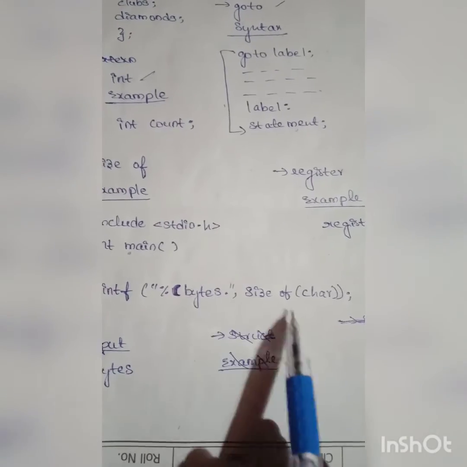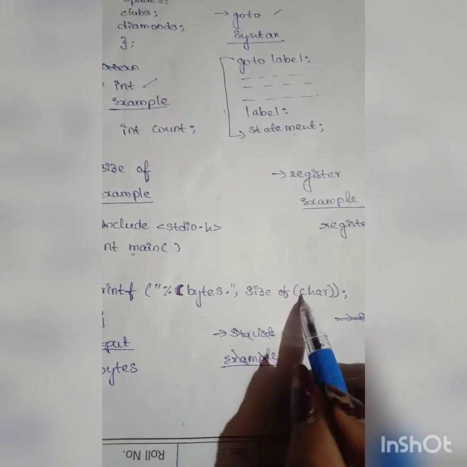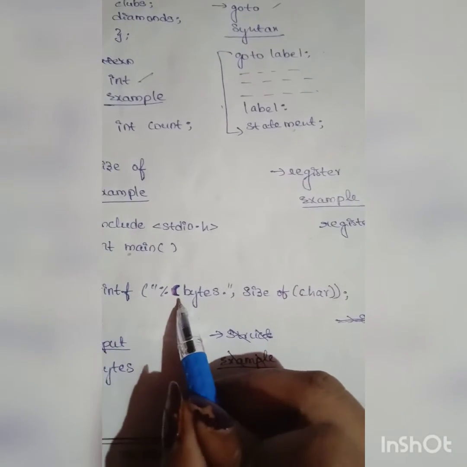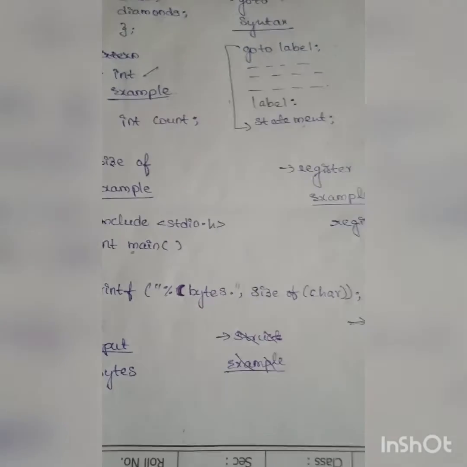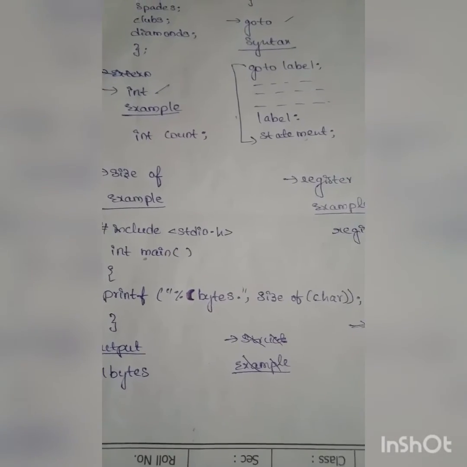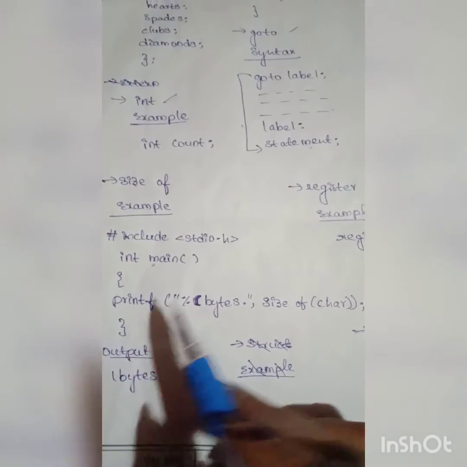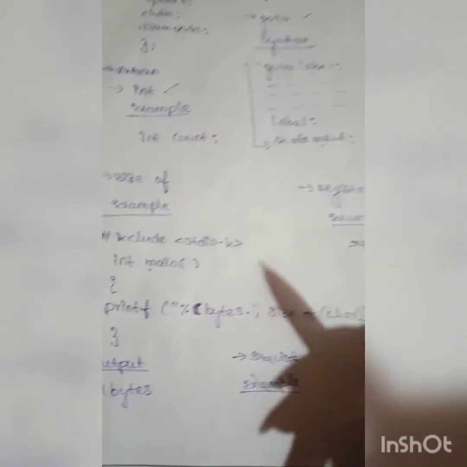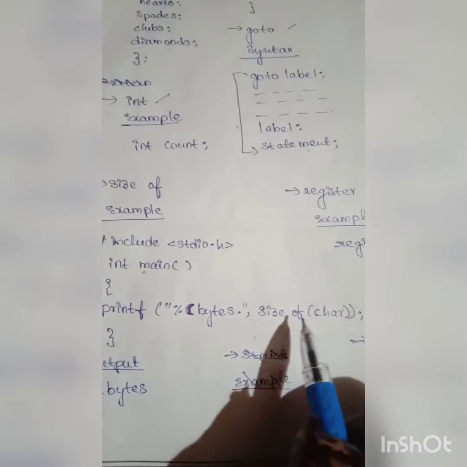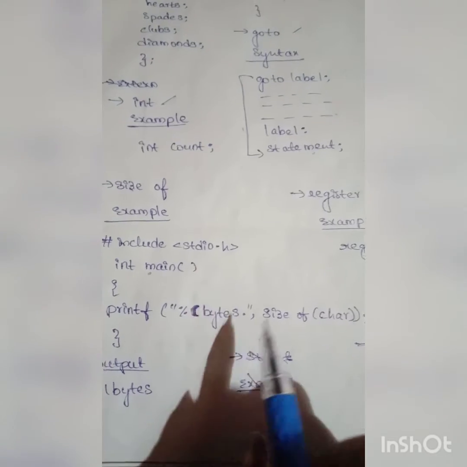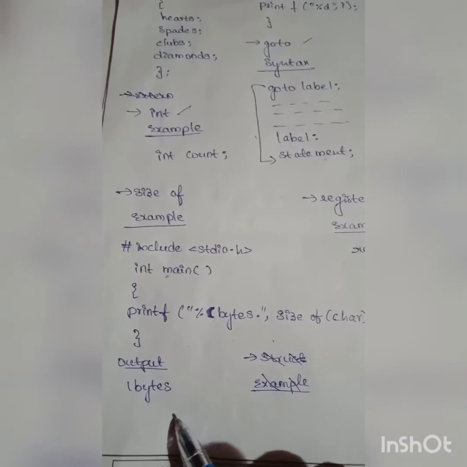So the sizeof character. The character is defined by percentage c. Int means percentage d. Like that we have so many things. I will explain at the next tutorials. And close brackets. In this, the character has a range of 1 byte. So we get the output as 1 byte.